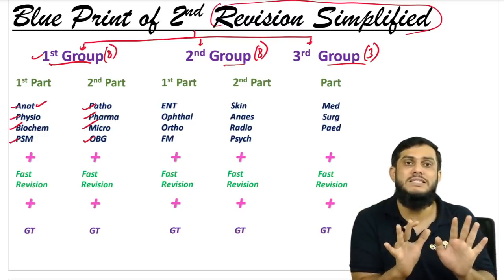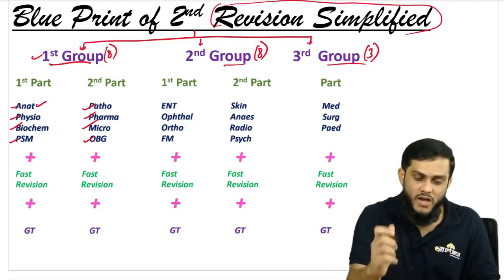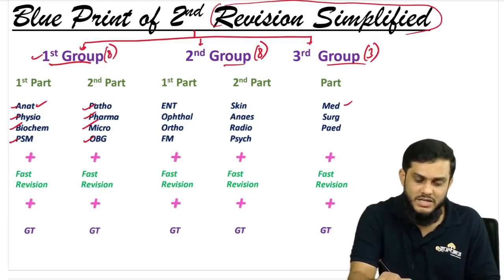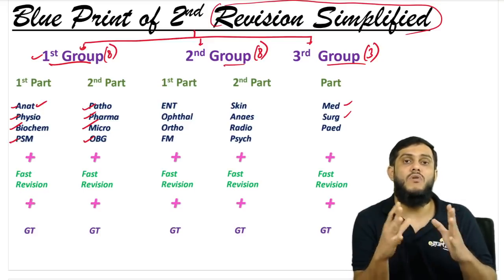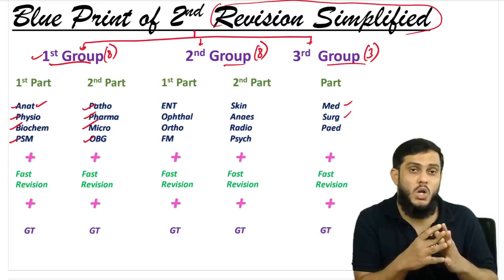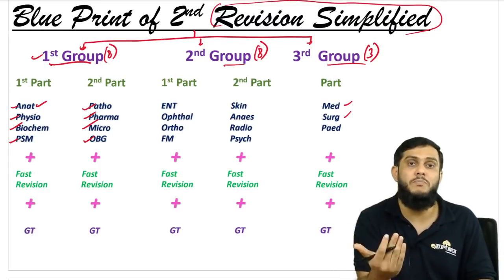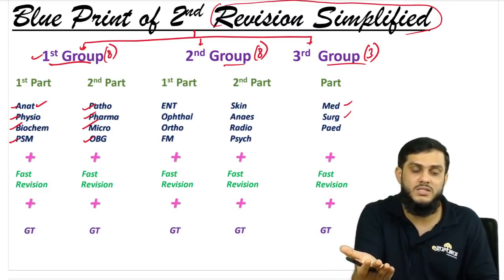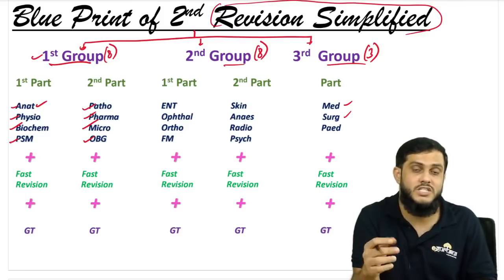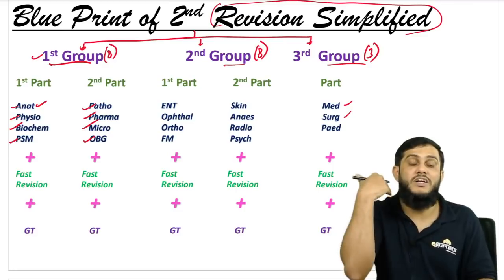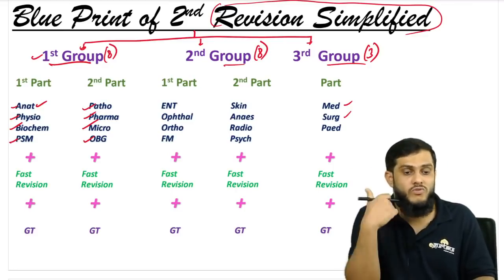Why do we have to give preference to these subjects first? See, understand the basic thing. Most of the students start with medicine and surgery. See, medicine and surgery are very vast. You take a lot of time to read, to understand, to remember. You will get exhausted. After that, you have just finished 2 subjects. After finishing 2 subjects, if you are exhausted, 17 subjects are there in front of you. How will you move forward?